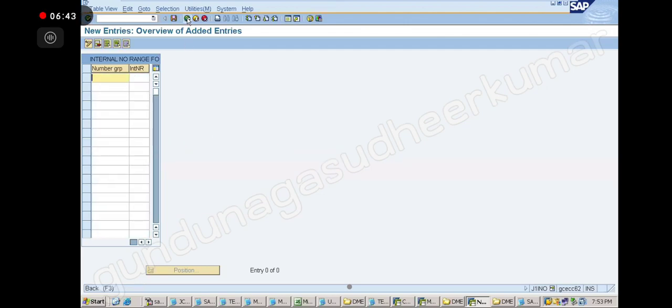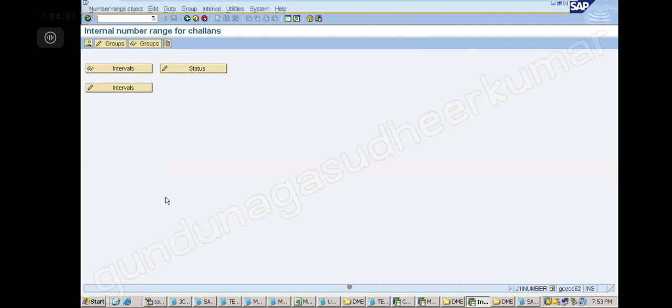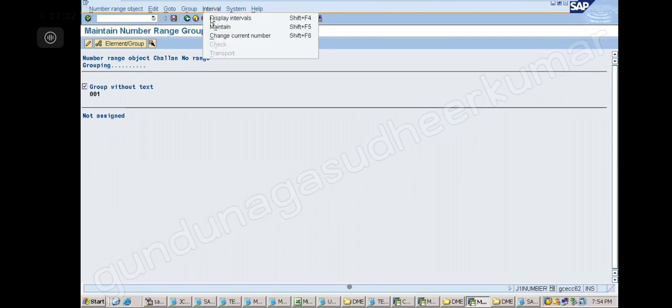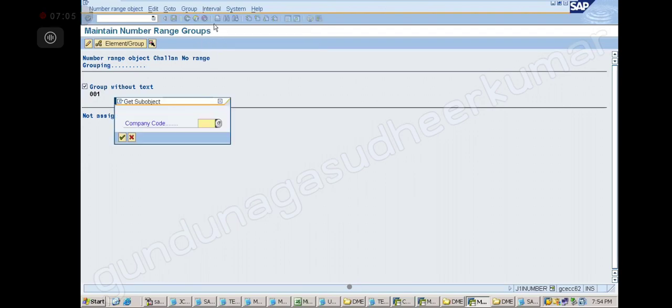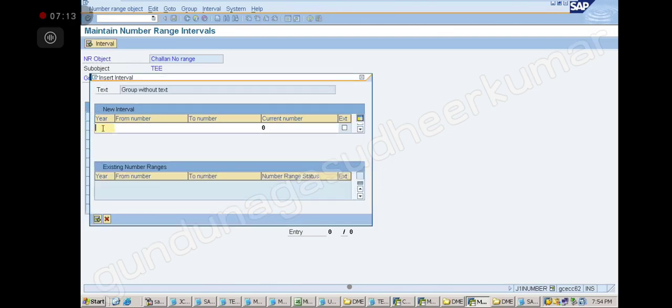Step number 23, right? Maintain number ranges. Click on the group, and here group 001. Select this. Click on the interval. Maintain. So what interval did I say for group 1? I said 1 lakh to 199, right? So in insert interval, year 2021, do like this. 1 lakh to 199. Okay, note down.